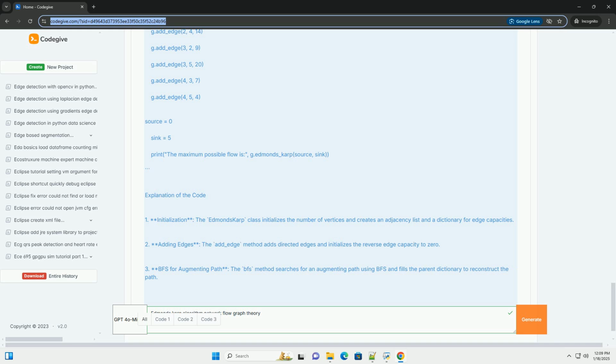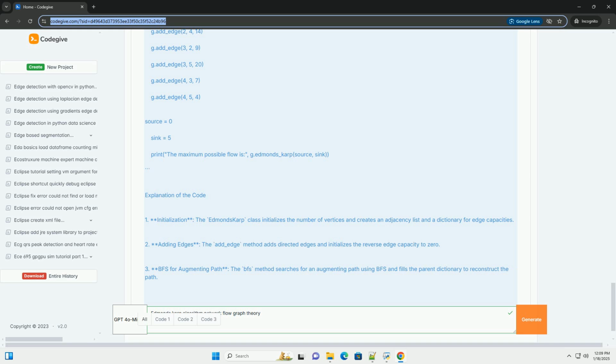4. Update residual graph, subtract the flow from the capacities in the forward edges and add it to the reverse edges. 5. Repeat, continue finding augmenting paths and updating the graph until no more augmenting paths can be found. 6. Result, the total flow sent from the source to the sink is the maximum flow. Code example. Here's a Python implementation of the Edmonds-Karp algorithm.